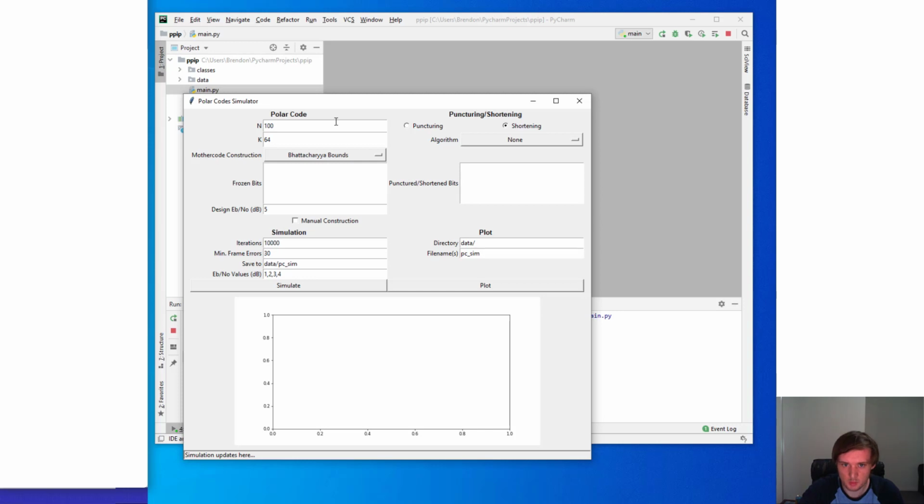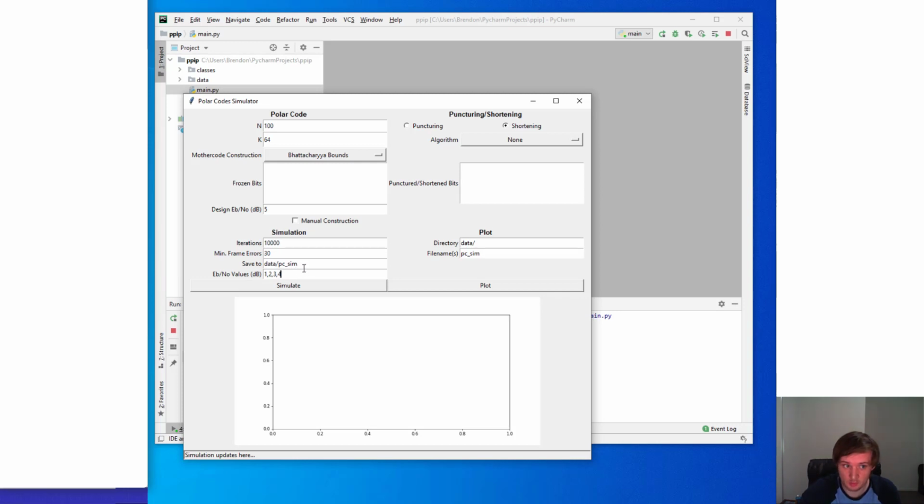But for a custom polar code, we must specify the following fields: N, the block length; K, the message length; the mother code construction; the design SNR; the maximum number of iterations per SNR value; the minimum frame errors for the stop condition for each SNR; the directory to save to, and the range of SNR values to simulate.